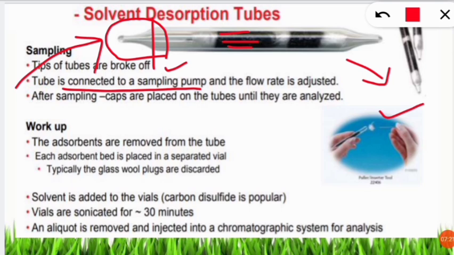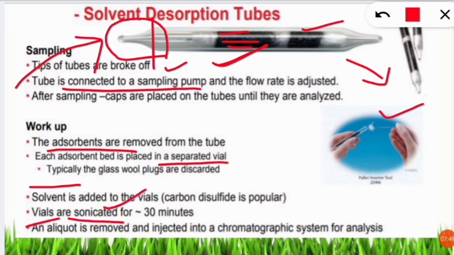So we have to remove the adsorbent, that is this charcoal bed. Then we have to place this charcoal, which will have the air contaminants, in a separate vial. Vials are small glass bottles. After that, we have to add solvent. The proper and particular solvent is added to those glass containers containing the charcoal with the contaminants. Then we have to sonicate the glass bottles, that is the vials.